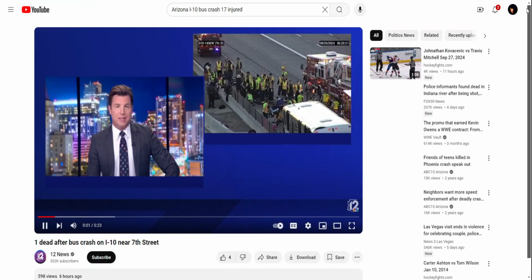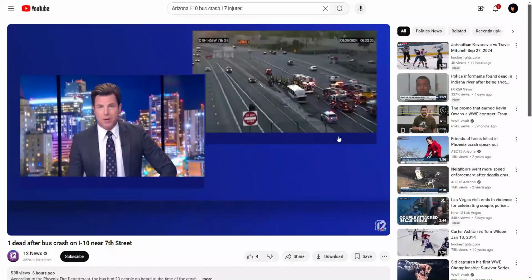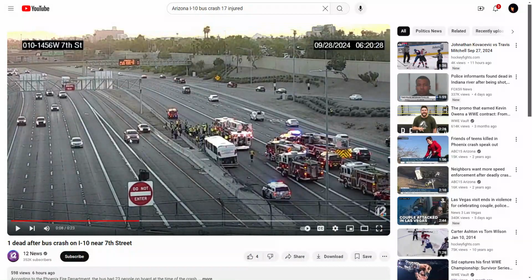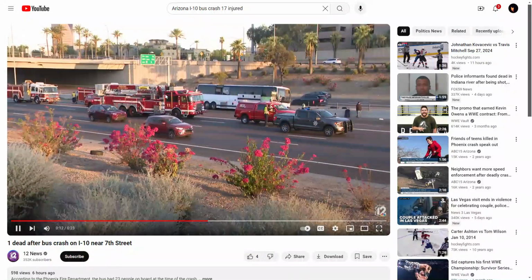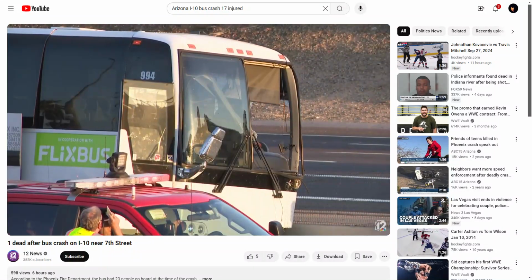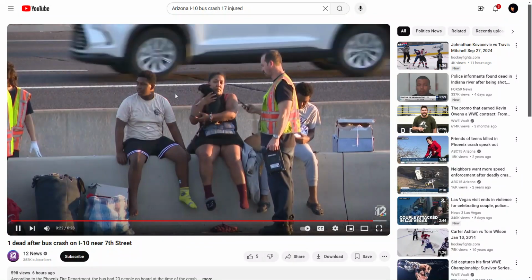One person is dead and 16 others hurt after a bus crash in Phoenix. It happened on the I-10 near 7th Street this morning. That's amazing because I-10, 10 plus 7 is 17. And that's just interesting with the numbers, right? Phoenix Fire Department tells us that 23 people were on that bus. 17 of them were taken to the hospital, again, with one person in extremely critical condition at the time. That person later died. No other vehicles were involved and no word on what caused that crash.